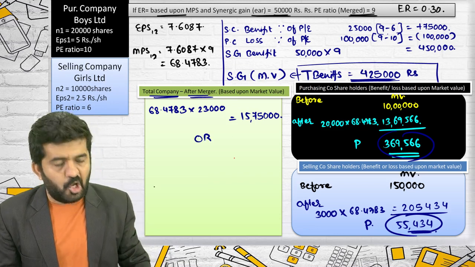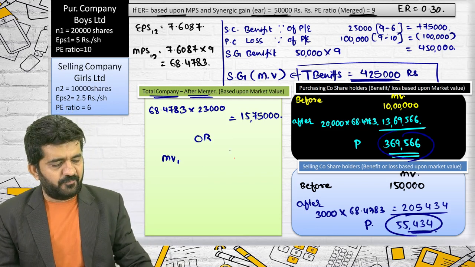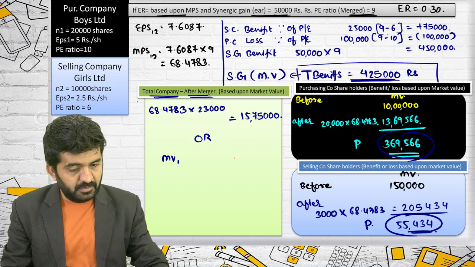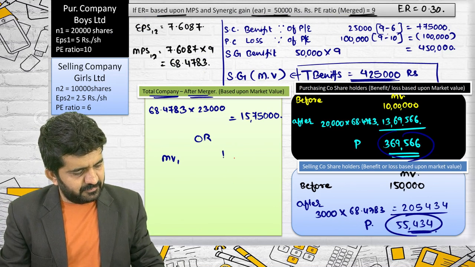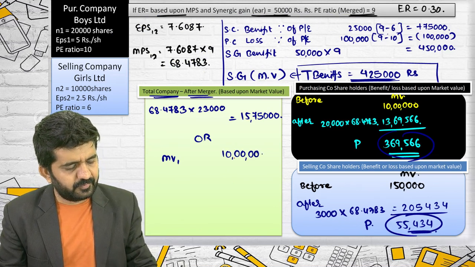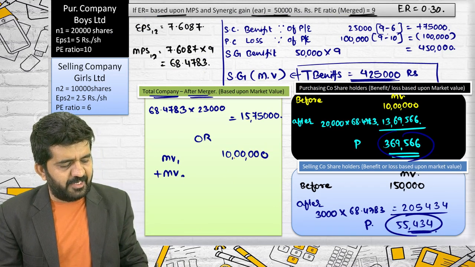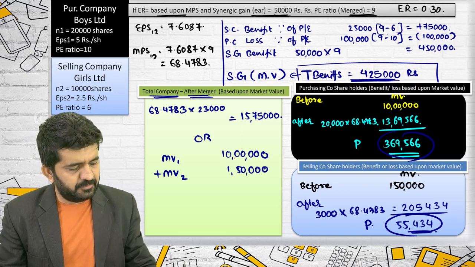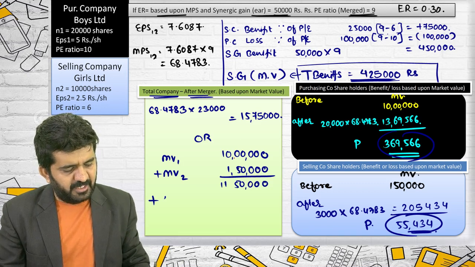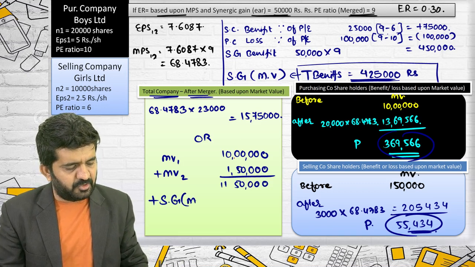Or the market value of company 1 was 10 lakhs plus the market value of company 2 was 1,50,000. It was 11,50,000 plus synergic gain in terms of market value.